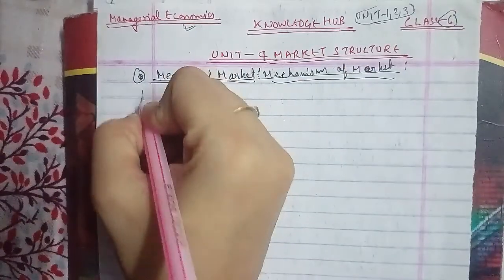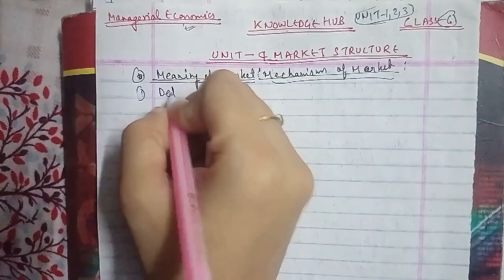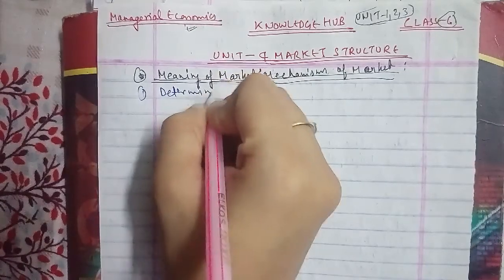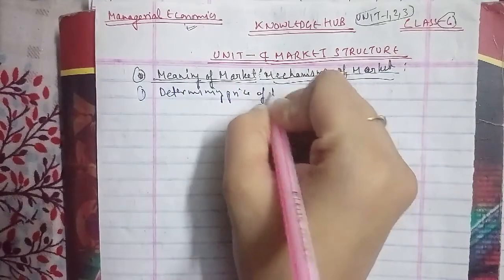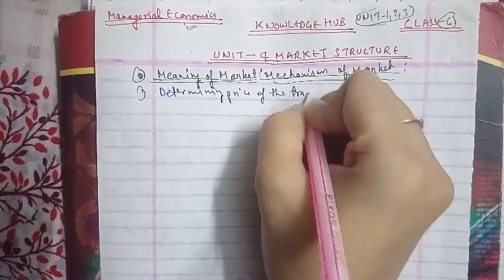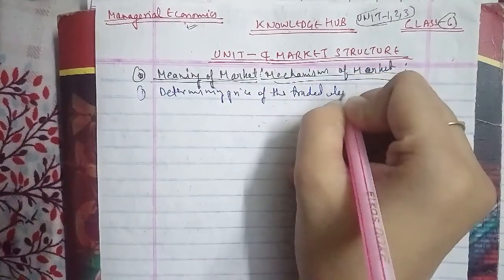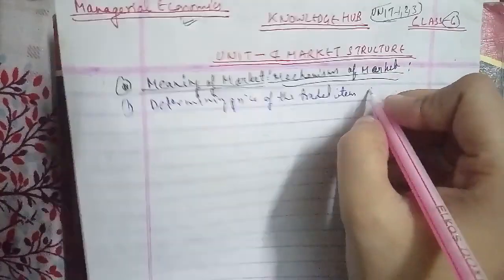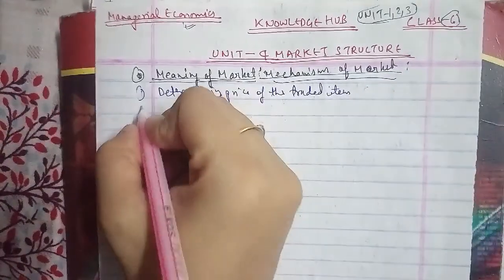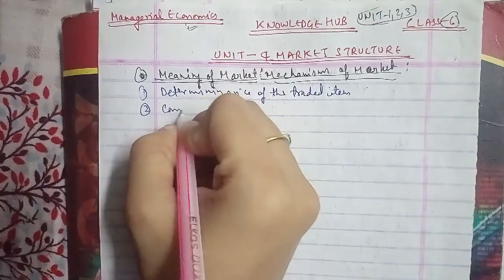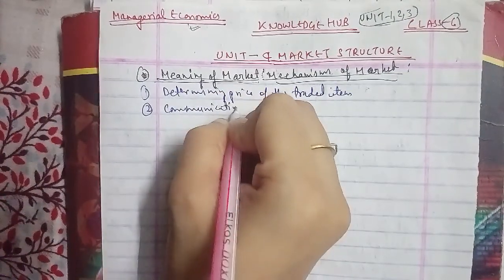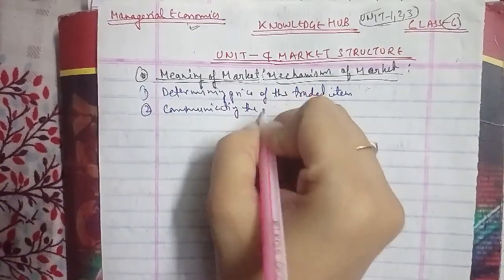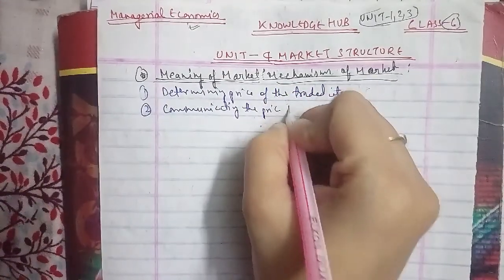The first is determining the price of the traded item. Second we have communicating the price information.